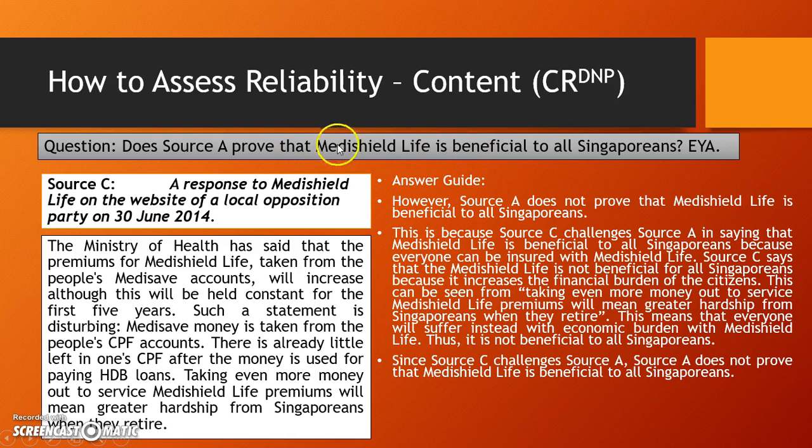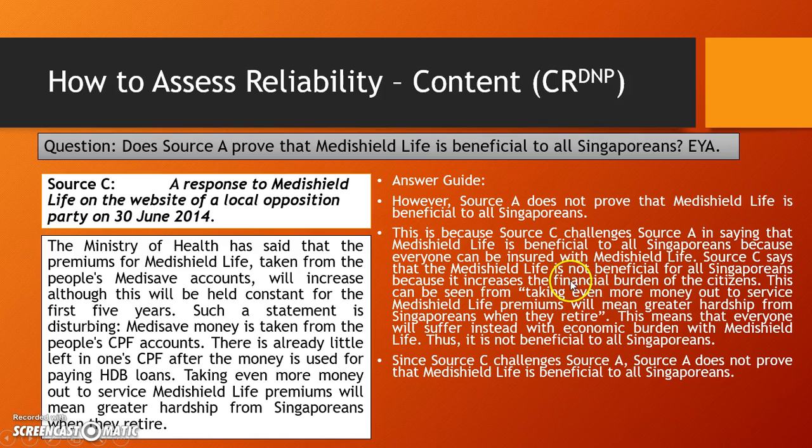It is here. However, Source A does not prove that MediShield Life is beneficial to all Singaporeans because Source C challenges Source A. Challenges means saying a different thing. Now, you have to tell me what Source C says. Source C says that MediShield Life is not beneficial for all Singaporeans because it increases the financial burden of the citizens. Because source A says that it is beneficial, source C says it is not beneficial. This is the thing that is different. One says beneficial, the other says no, not beneficial.